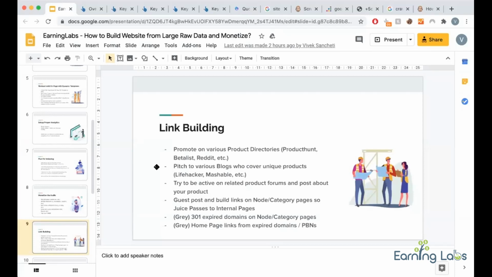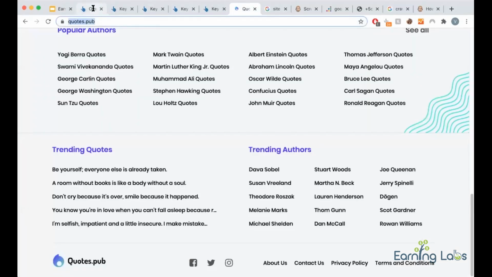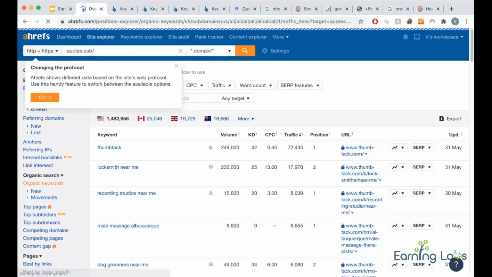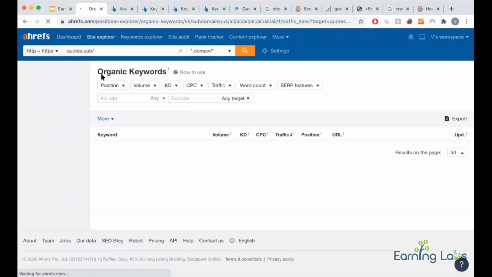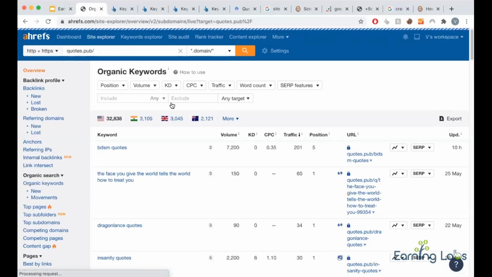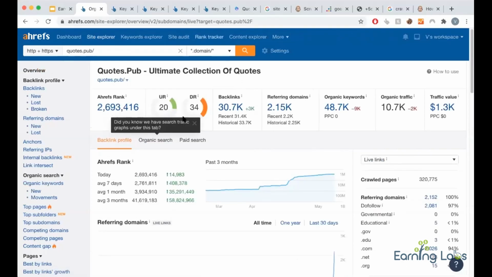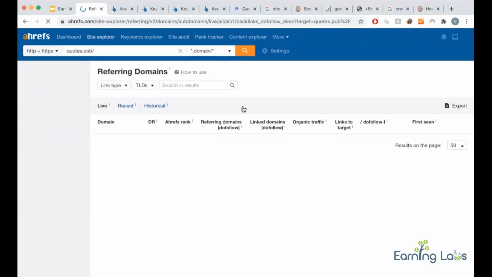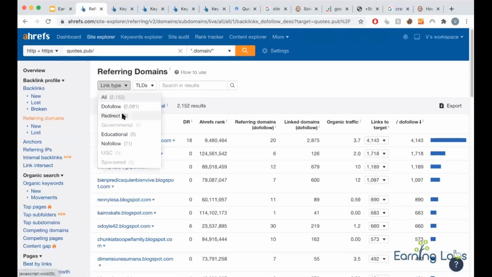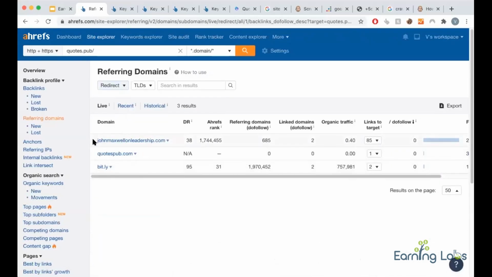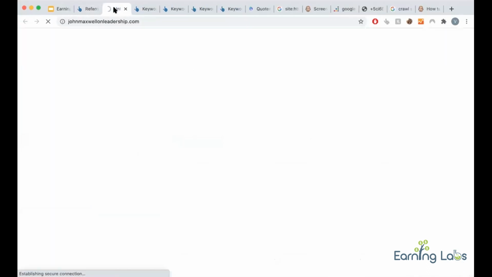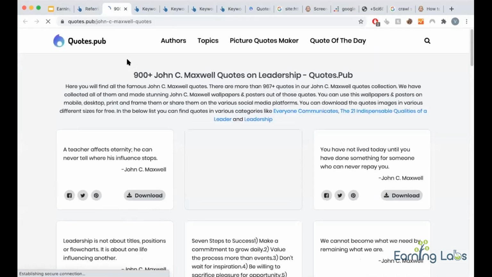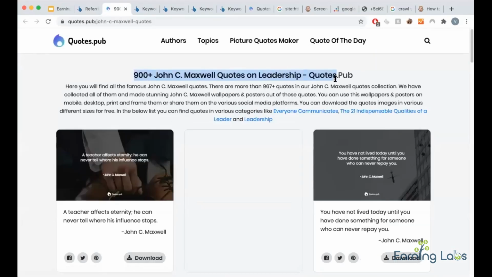Now about gray hat. It's on you if you wish to do it or not, that's totally on you. What I did was redirect a 301 domain to my site. You can clearly see here, I purchased this domain, John Maxwell Leadership Quote, for some 25,000. When you open this, it will redirect to John C. Maxwell quotes. So try to find related domains and 301 them.